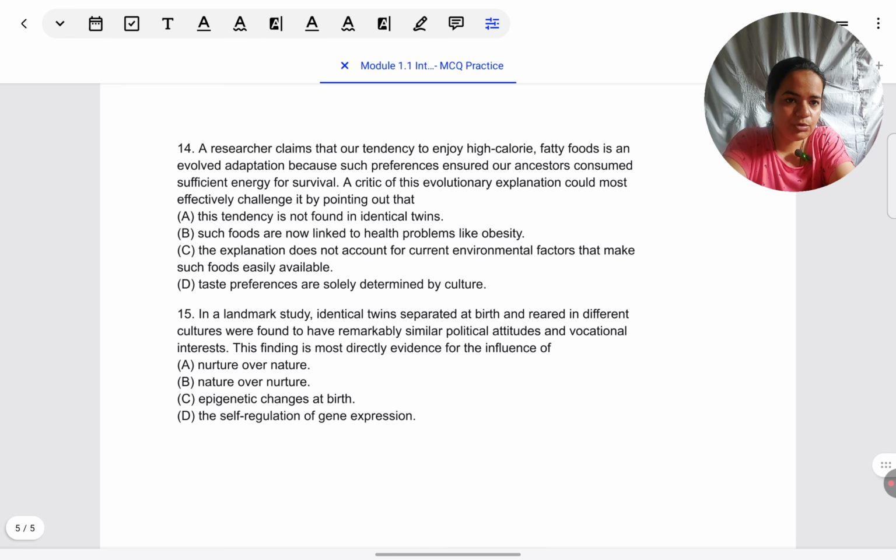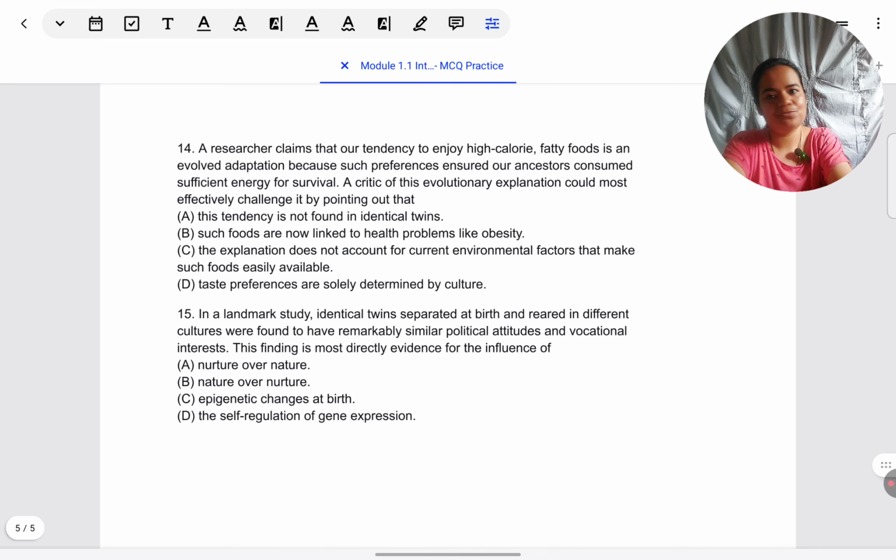In the case of food, today there is so much promotion of fatty food, and so much advertising to tempt us into buying it. That is the more obvious reason why people want to eat fatty food, rather than what our ancestors were doing. Somewhere that is being overlooked in the evolutionary perspective.